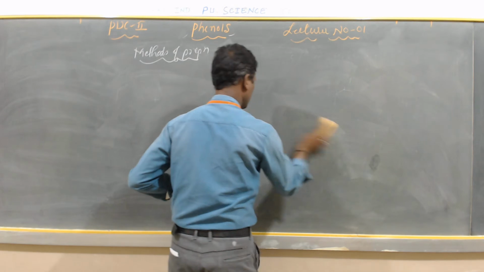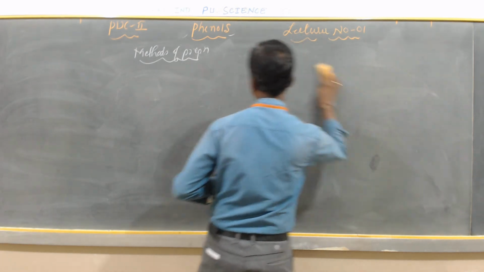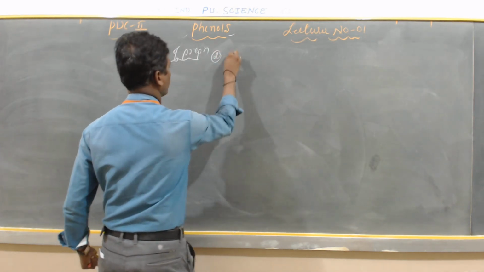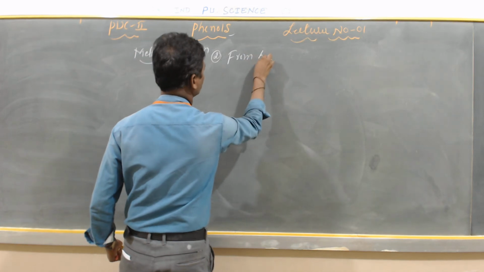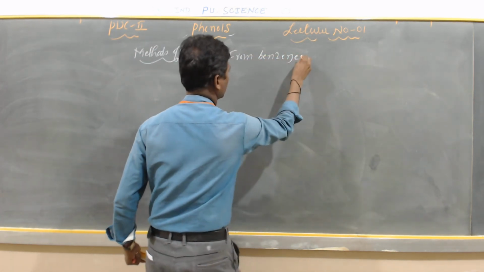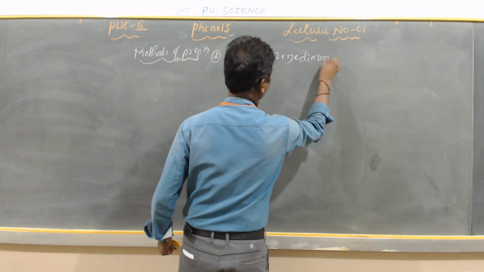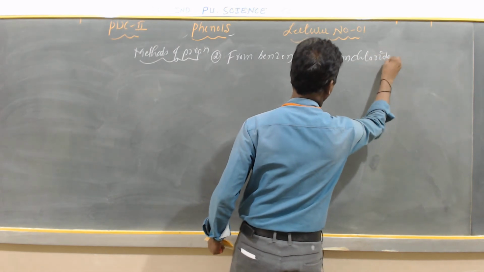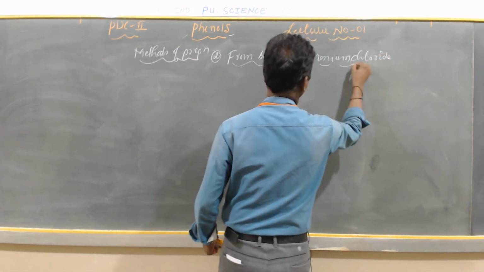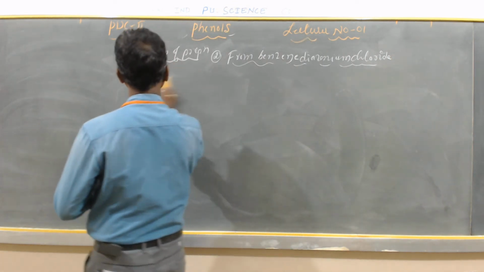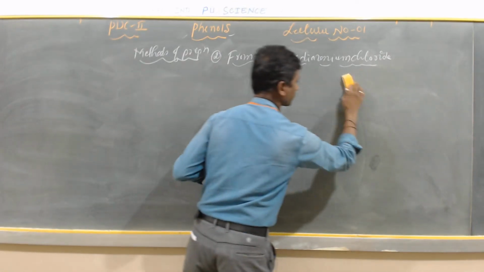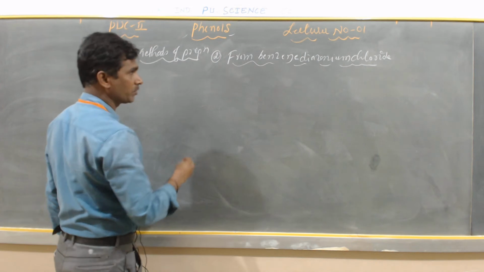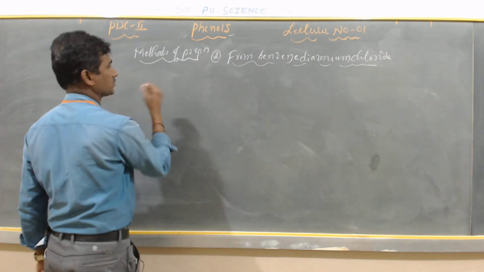From benzene diazonium chloride, as the second method.